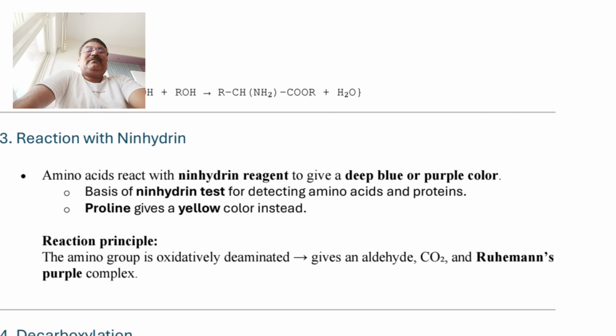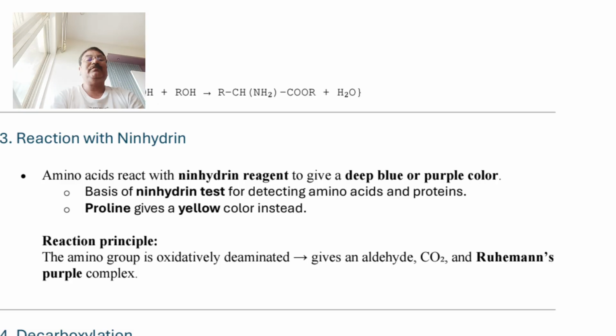Alpha amino acid reacts with ninhydrin agent to give a deep blue or purple color. This is the test of alpha amino acid as well as protein also. So the ninhydrin test is given by which group present in the alpha amino acid, that is the amino group.